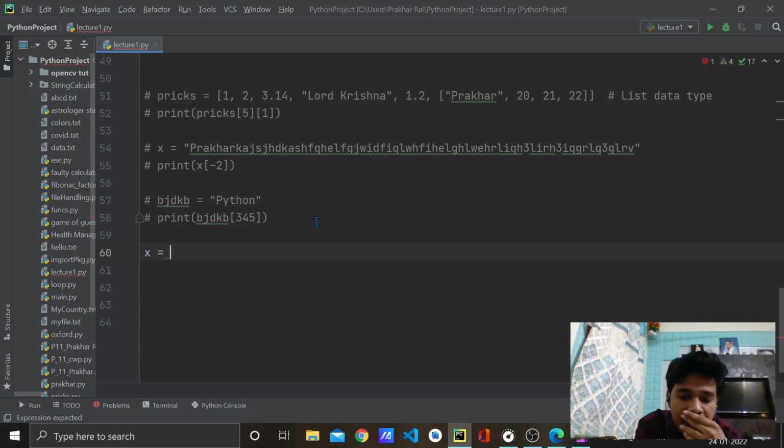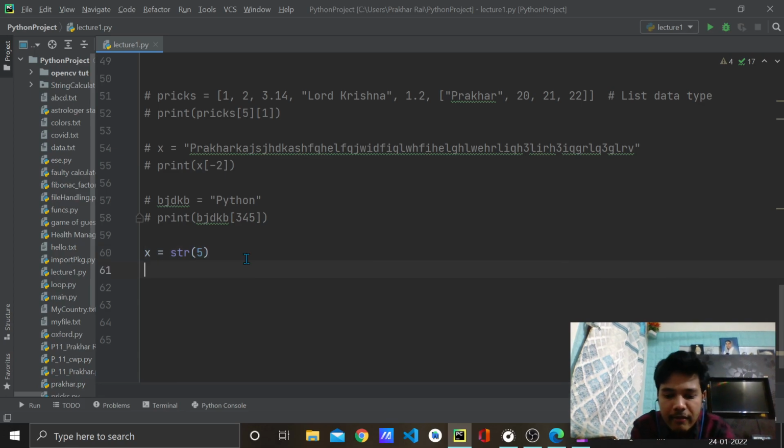So x is str of 5, and y is equal to str of 7. Now if I print x plus y, see, it is very interesting actually.